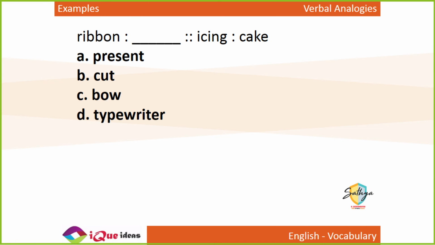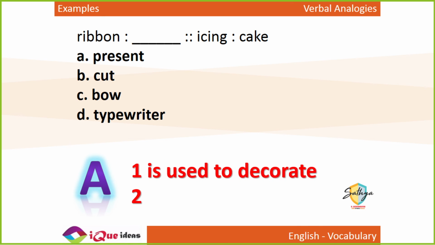Ribbon is to dash as icing is to cake. Icing is basically the decoration on a cake, right? And icing is used to decorate a cake. So a ribbon is used to decorate what? If icing is used to decorate a cake, then a ribbon is used to decorate a present or gift. Just like icing is used to decorate a cake, a ribbon is used to decorate a present.